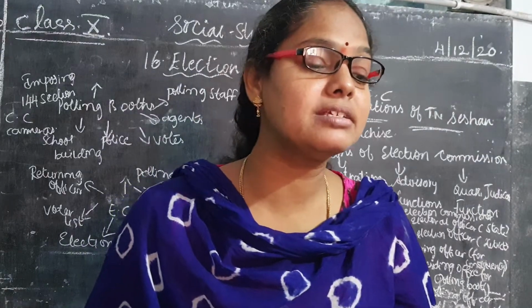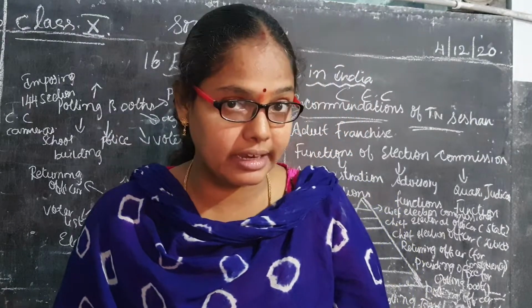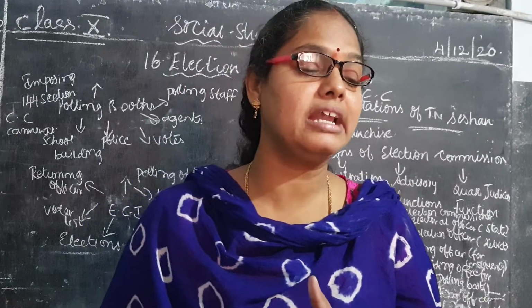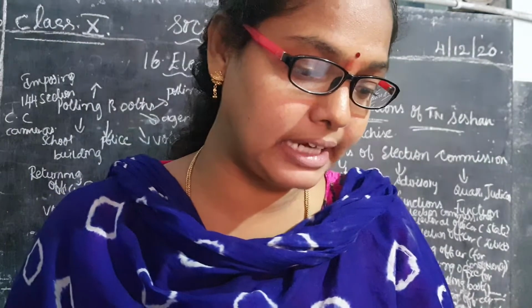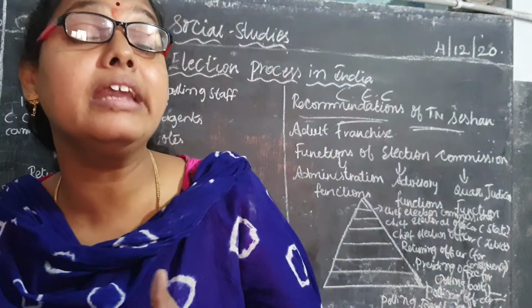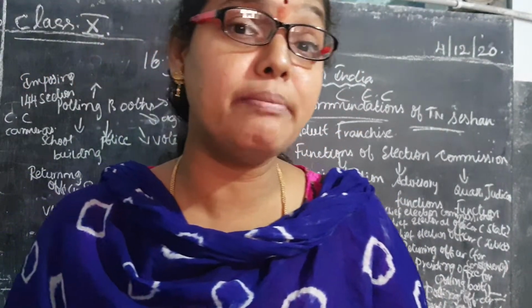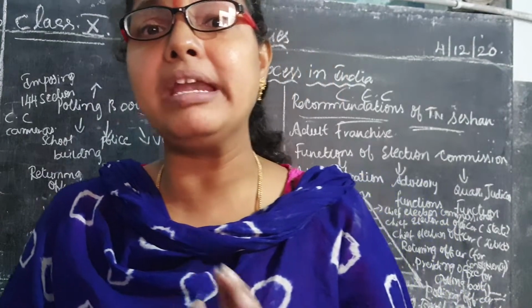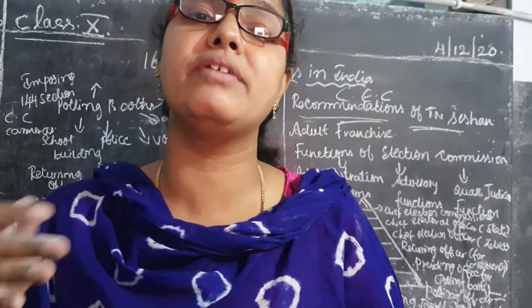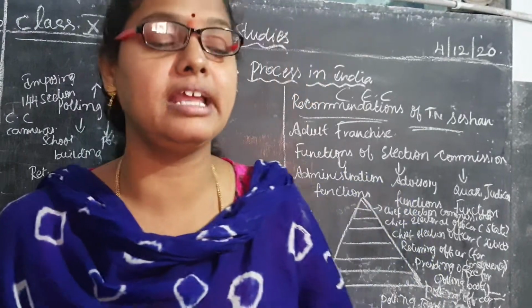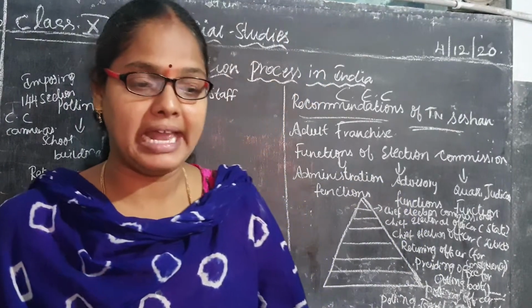Once again I am repeating, children, general elections are conducted every 5 years at the state level or national level. Next one, coming to the midterm election. When they are conducting the midterm elections, it is the middle of the 5 years. Before completing the 5 years, in the gap within the 5 years itself, whenever they are conducting the election, that is known as the midterm election.